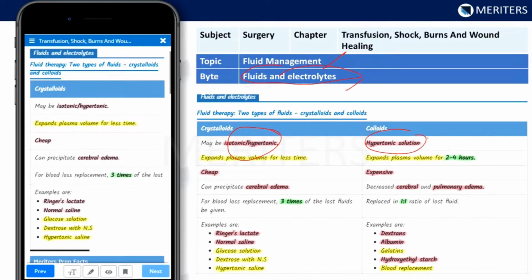We have to know the examples. So what are crystalloids? Crystalloids expand the plasma volume for less time, and colloids expand the plasma volume for 2 to 4 hours. Crystalloids are very cheap and colloids are expensive, and we have to know the examples. It is covered very nicely in this bite. So we'll see the examples of crystalloids. Examples are Ringer lactate, NS, normal saline, glucose solution, dextrose with normal saline, and hypertonic saline. The colloids are dextrans, albumins, gelatins, hydroxyethyl starch, and blood replacements.